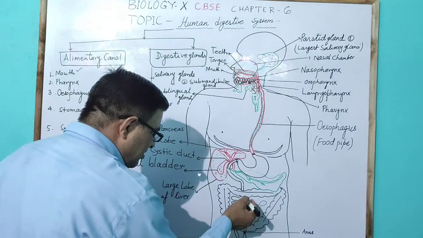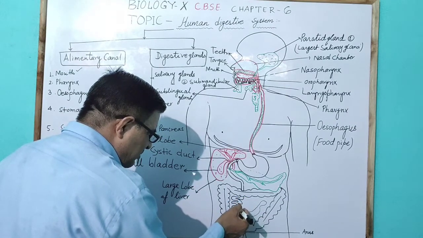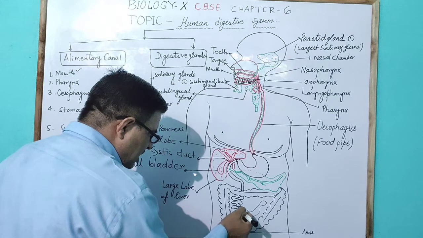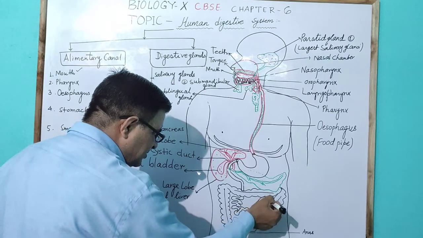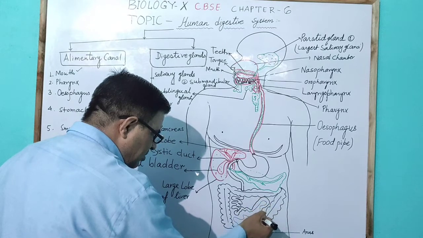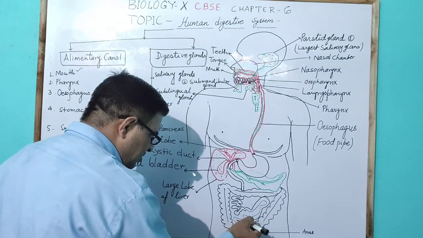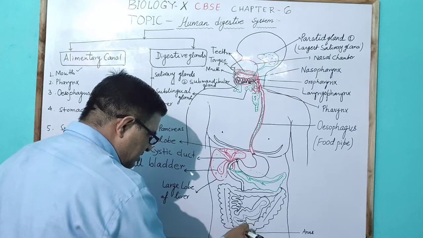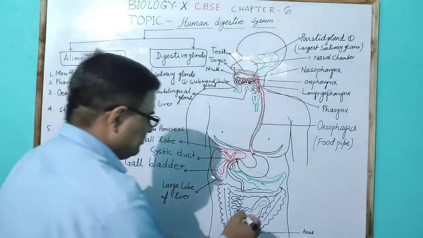The long, coil-form part of the small intestine is called the ileum.